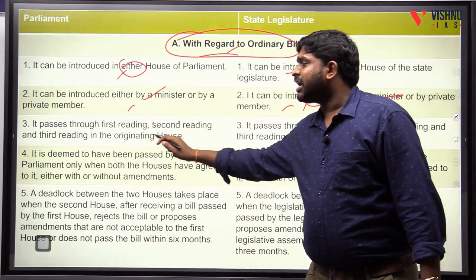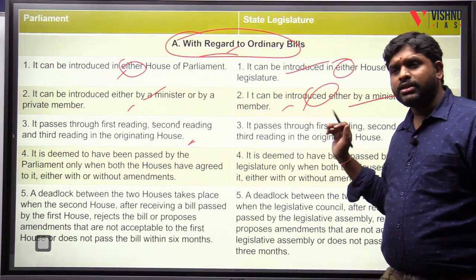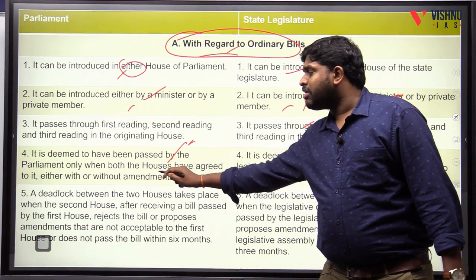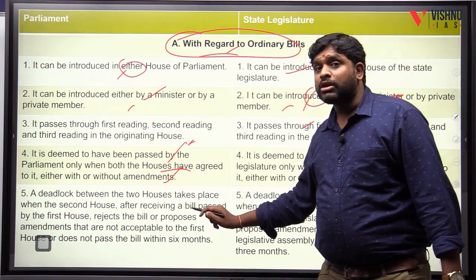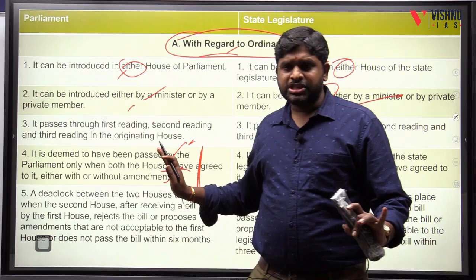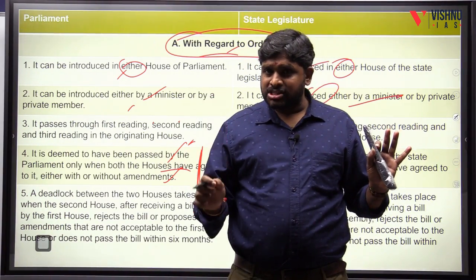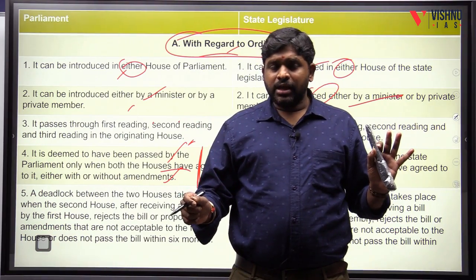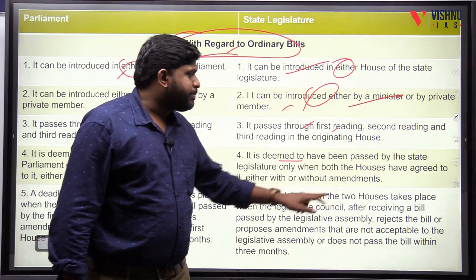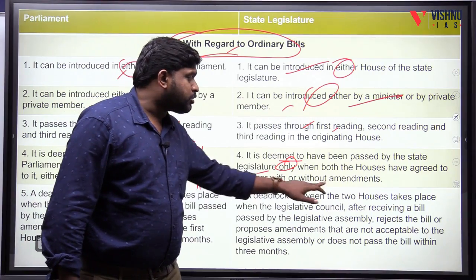It passes through first reading, second reading and third reading in the originating house. The same here. Both are the same. It is deemed to have been passed by the parliament only when both the houses have agreed to it, either with or without amendments. Deadlock we will come to next. When the two houses pass it with simple majority, only then is it deemed passed. Here, it is deemed to have been passed by the state legislature only when both the houses have agreed, either with or without amendments.